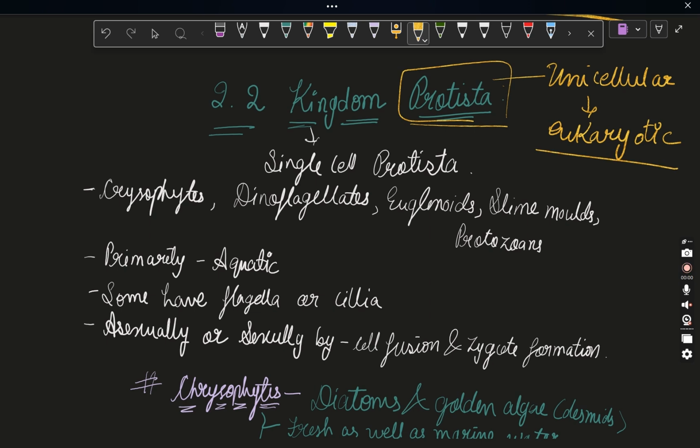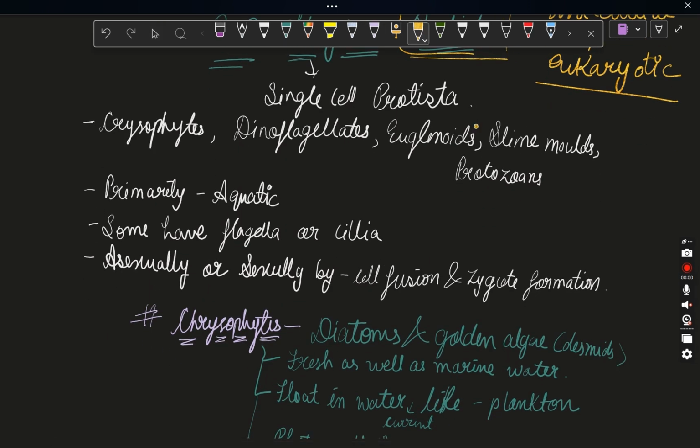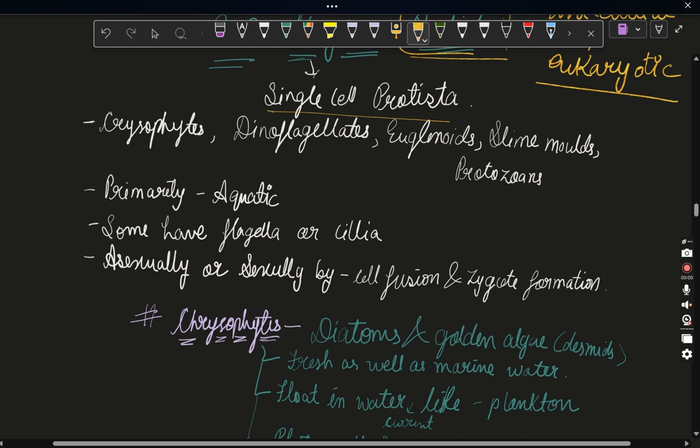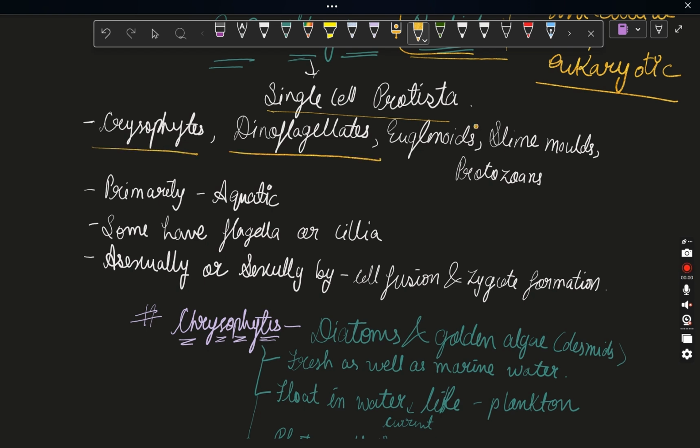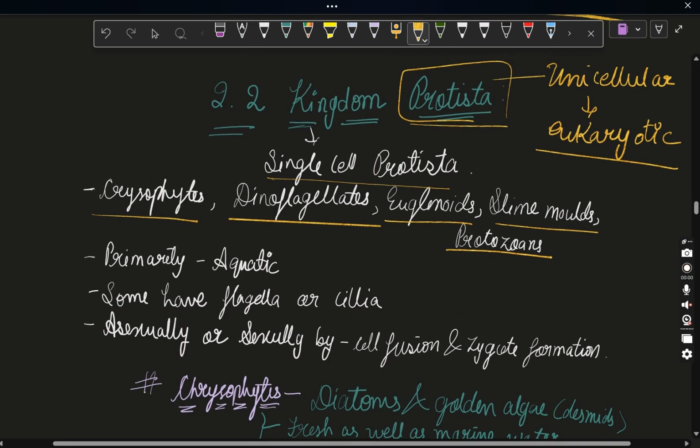Okay, see the difference between Monera and Protista? So they are single cell protists. All the organisms or subspecies which come in this kingdom are chrysophytes, dinoflagellates, euglenoids, slime molds, and protozoa. These are the five types of classification we are going to see in the kingdom Protista.